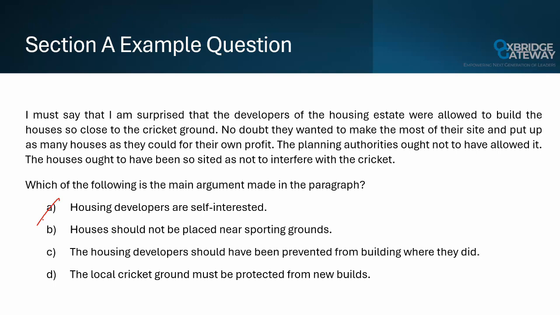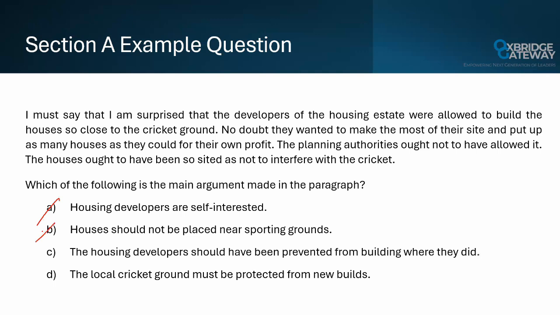Option B is tempting. The key criticism is about the new houses being built so close to the cricket ground. However, this option is too broad. The writer isn't making a general argument about housing developments near sporting grounds, just about this particular housing development being near this particular cricket ground. So let's cross out B.